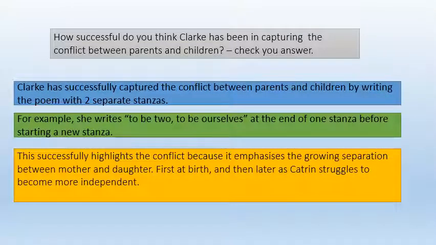Obviously, I don't want to see this one written up and sent to me. I want to see your own. So: Clarke has successfully captured the conflict between parents and children by writing the poem with two separate stanzas. For example, she writes "to be two, to be ourselves" at the end of one stanza before starting a new stanza. This successfully highlights a conflict because it emphasises the growing separation between mother and daughter, first at birth and then later as Catrin struggles to become more independent.